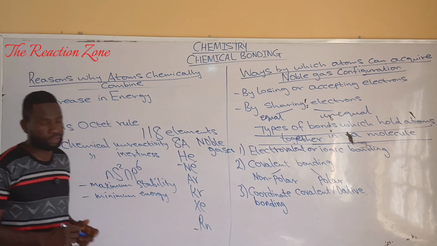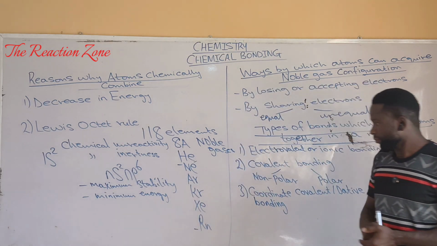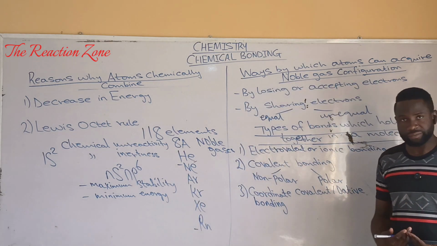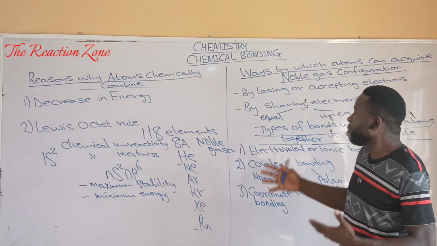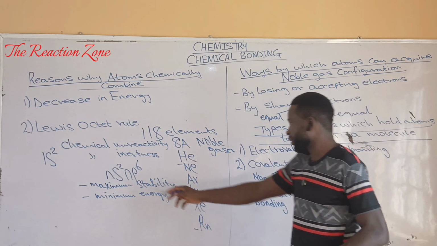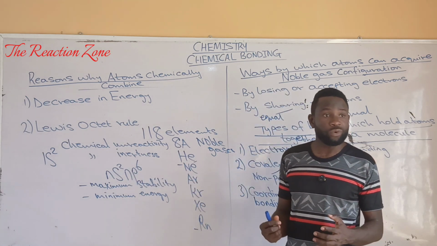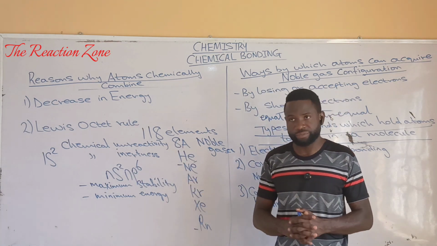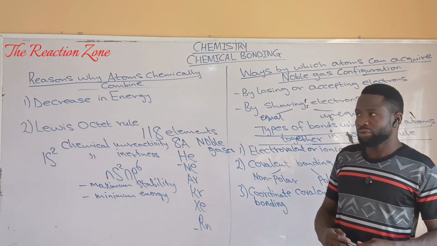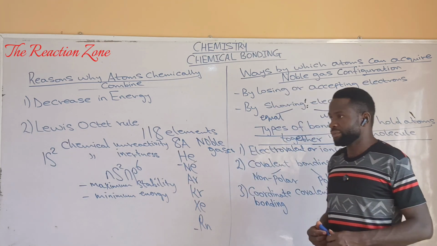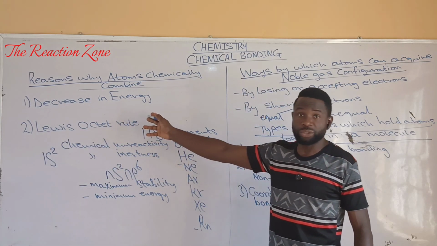As a result of this, when atoms of other elements chemically combine, they want to have the noble gas configuration, which is ns2 np6, in their outermost electron shell. And the tendency to achieve this is what Lewis' octet rule is all about.